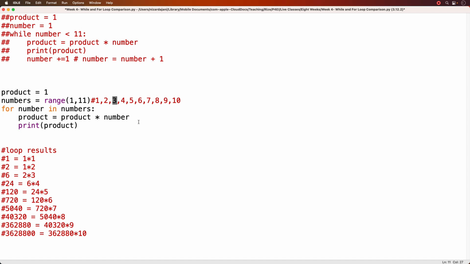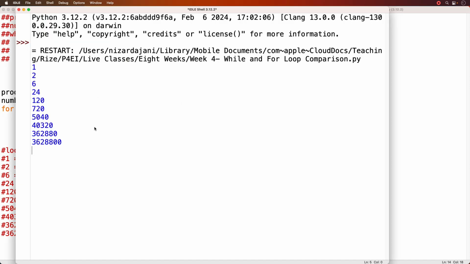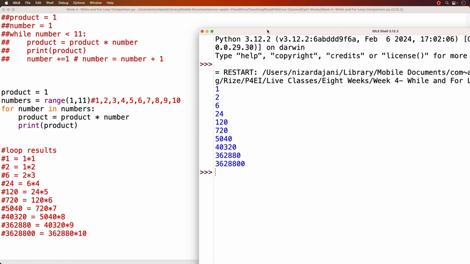So the for loop, as opposed to the while loop, has a built-in anti-infinite loop mechanism, because it's only going to run a certain number of iterations based on the number of items. This makes it more efficient, and I also don't have to include logic in my for loop that says change number to a value that eventually makes this statement false, like we did in the while statement by incrementing a variable. I don't have to do this in my for statement. And if I run this code, F5, I get exactly the same output that I did with the while.